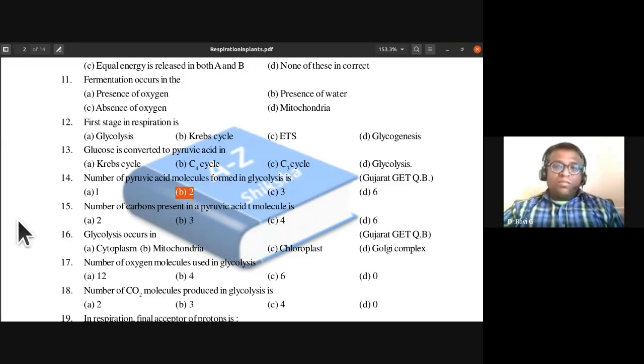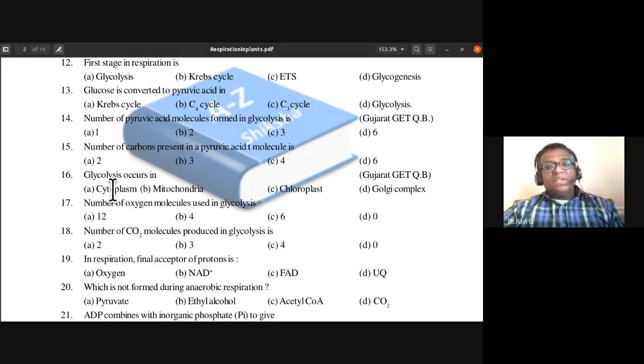So two pyruvic acid molecules are formed in glycolysis. That is the 14th one. 15th question: the number of carbons present in a pyruvic acid molecule is? What is the total number of carbons present in a pyruvic acid molecule? Is it 3 or 2? The answer is 3. 3 is the answer.